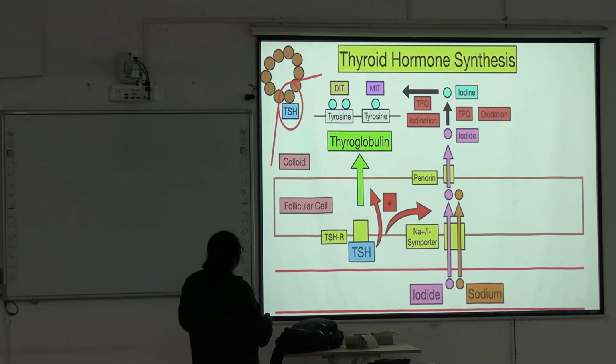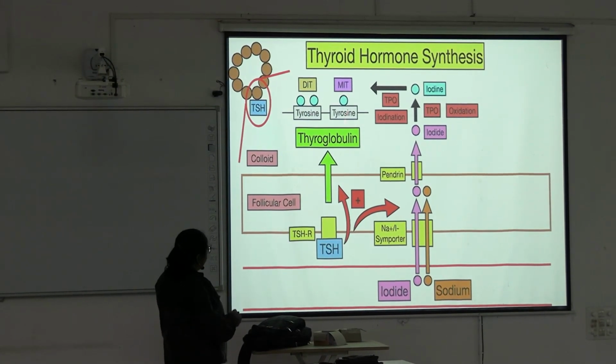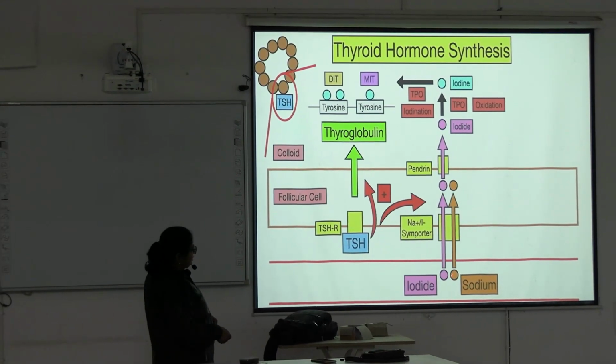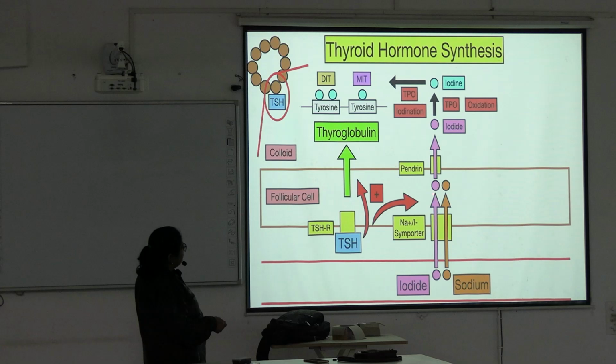Firstly, there is iodination of the tyrosine. So tyrosine is used in thyroid hormone synthesis. Look here, the sodium iodide pump is a symporter. The iodide enters within the follicular cells of the thyroid and passes into the colloid, and here this iodide is converted to iodine, and it combines with the tyrosine molecule and produces MIT, monoiodotyrosine, and diiodotyrosine. After that there is the coupling reaction, which produces T3 and T4 hormone.